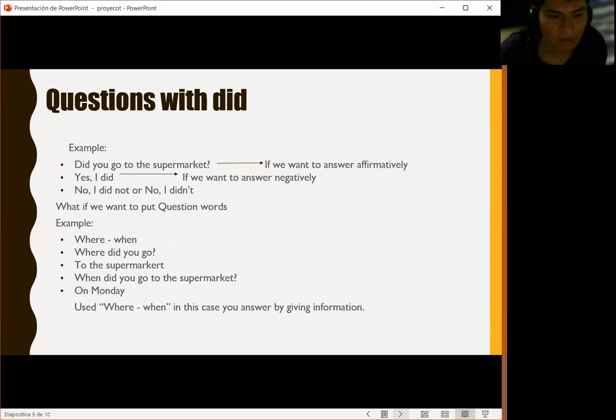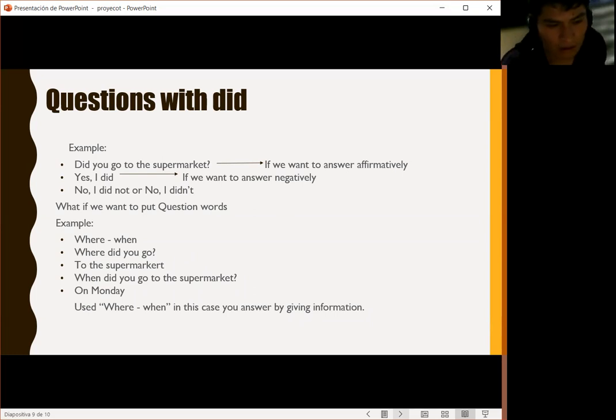Question with did. Example, did you go to the supermarket? If we want to answer affirmatively, yes, I did. If we want to answer negatively, no, I did not. No, I didn't. What if we want to put in question words?